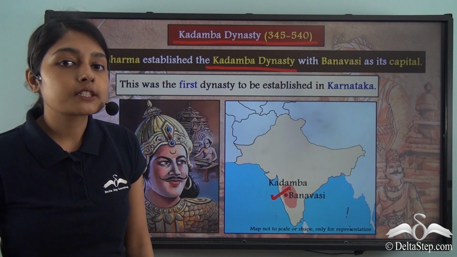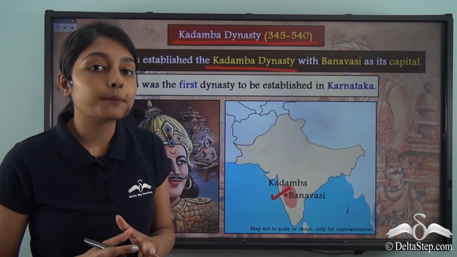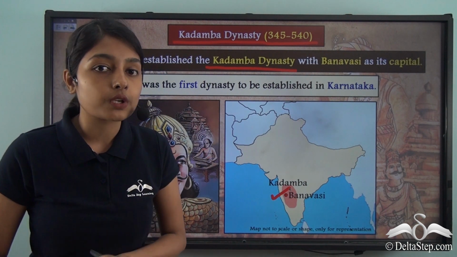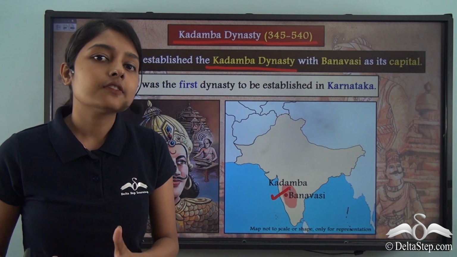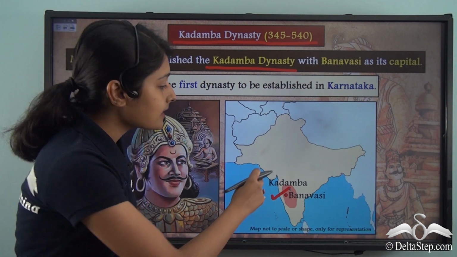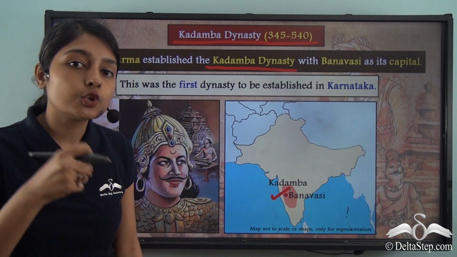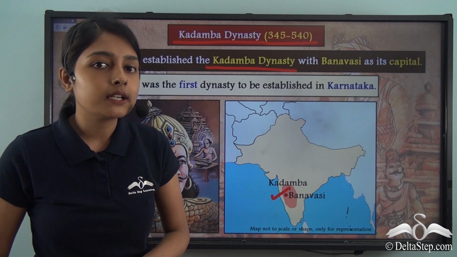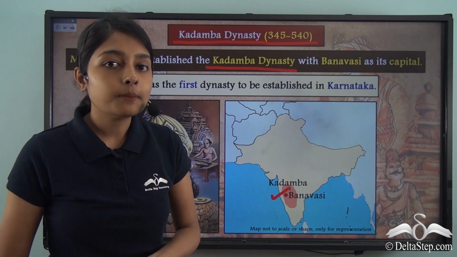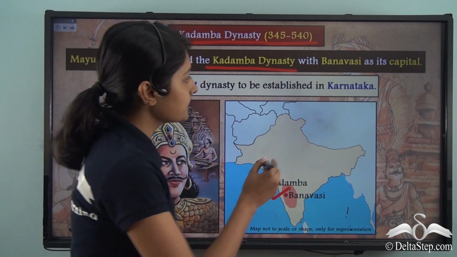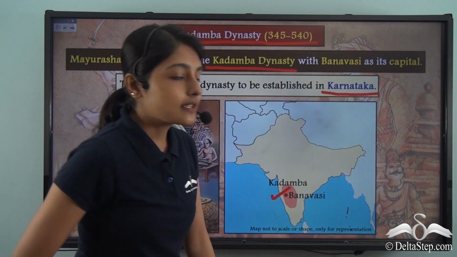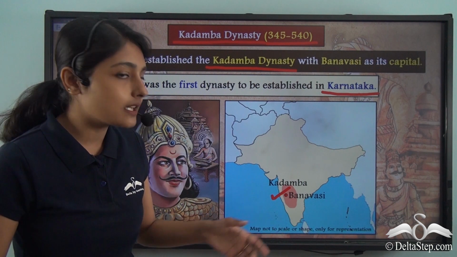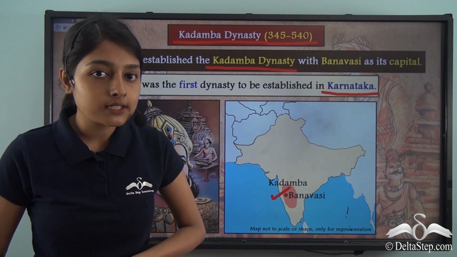Now a very important point that you have to remember about dynasties is that you have to take into account the geographical locations of the dynasties. These are very crucial because dynasties are always very much rooted in the geographical territories. And where was this Kadamba dynasty founded? This Kadamba dynasty was established in Karnataka. So this was the first dynasty to be established in Karnataka in the Indian subcontinent.